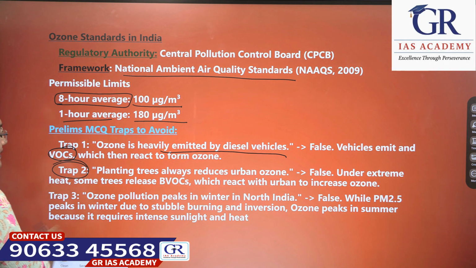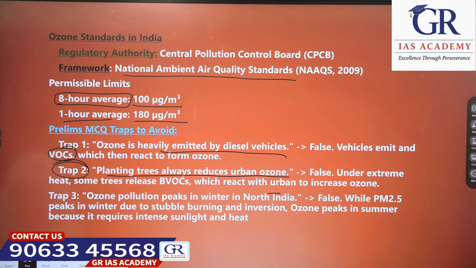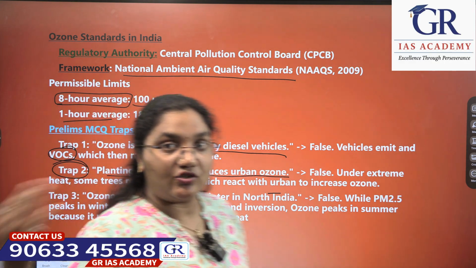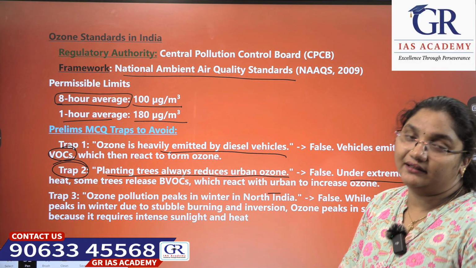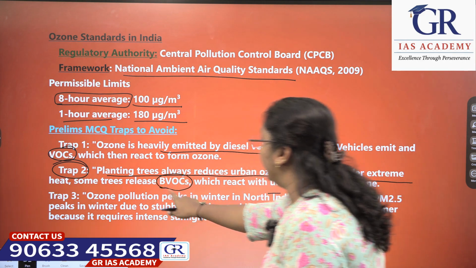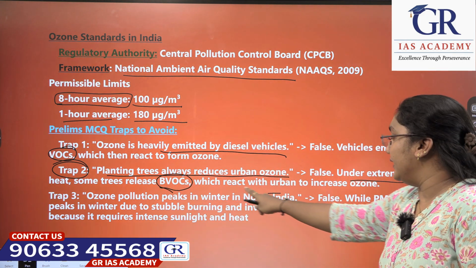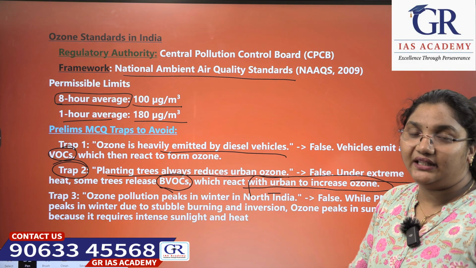Next, the second trap is: planting trees always reduces urban ozone. Is it true? If it is so, we will plant so many trees, right? False, because under extreme heat some trees release biogenic volatile compounds which react with urban pollutants to increase the ozone.